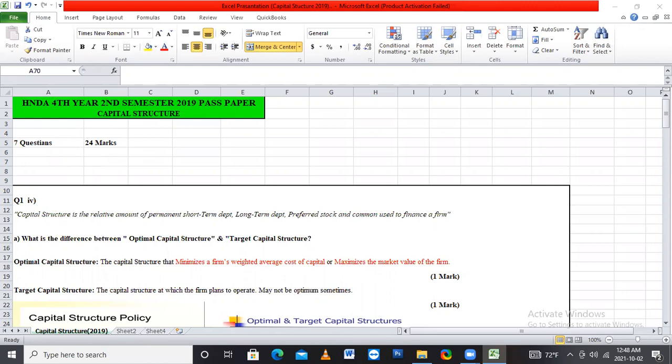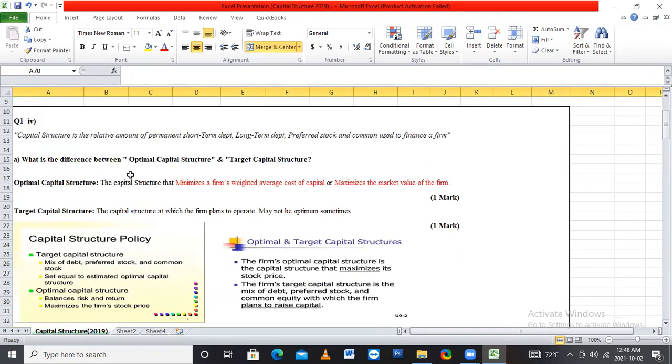We'll see the questions. First one is, what is the difference between optimum capital structure and target capital structure? Optimum capital structure is the capital structure that minimizes the firm's weighted average cost of capital or maximizes the market value of the firm. They minimize the weighted average cost of capital and the firm value will be increased, meaning maximized.